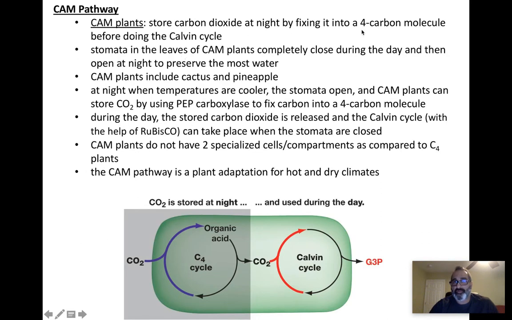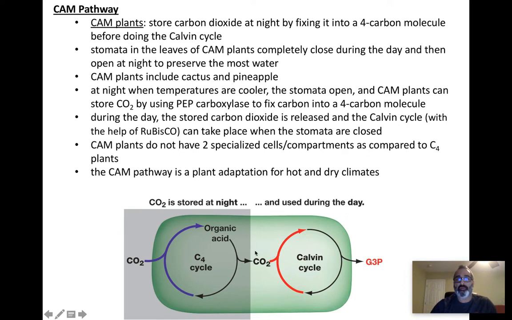Well, they also produce a 4-carbon molecule. They have a 4-carbon cycle, almost like a C4 plant cycle, but they do not have an additional cell. C4 plants have an additional cell, CAM plants do not. They just have one giant mesophyll cell like the C3 plant. In the warmest part of the day, they need to preserve water, so their stomata don't partially close.